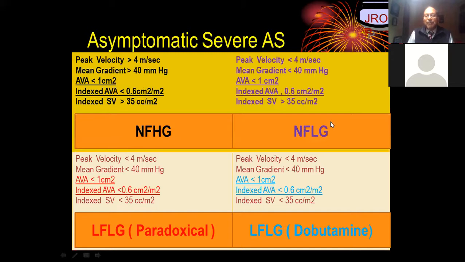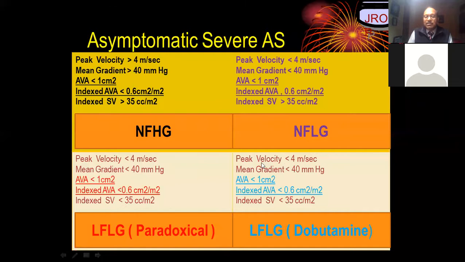Next is normal flow, but low gradient. Gradients are less than 4 meters per second, mean gradient is less than 40 millimeters of mercury, aortic valve area is less than 1 centimeter square by continuity equation, and the stroke volume is normal, but the gradients are poor. On the contrary, we have low flow, low gradient paradoxical aortic stenosis. Look at what exactly happened: the flow of more than 35 ml has become less. So gradients are less and aortic valve area is less, but the flow has also reduced. That is known as paradoxical aortic stenosis.